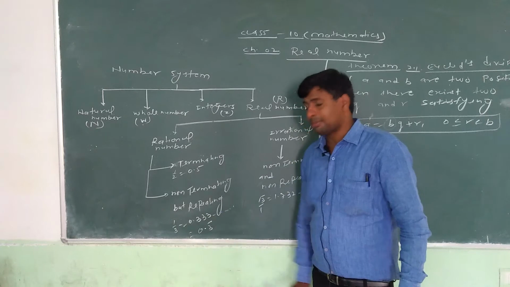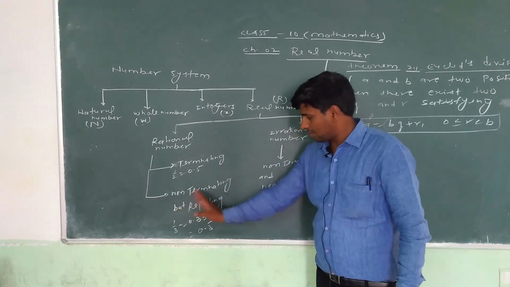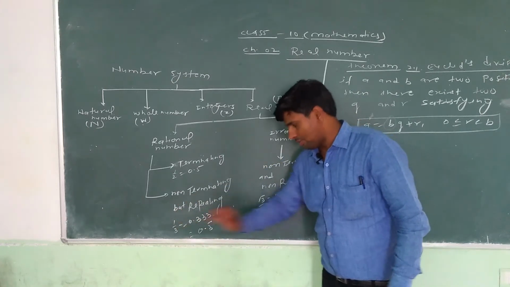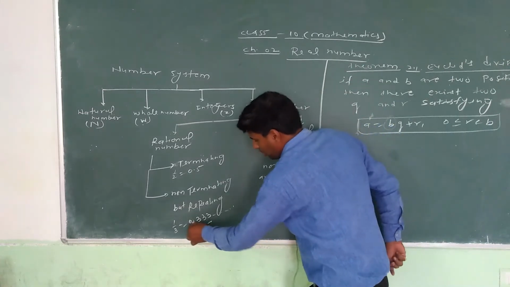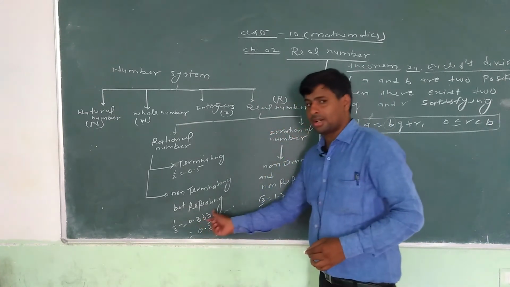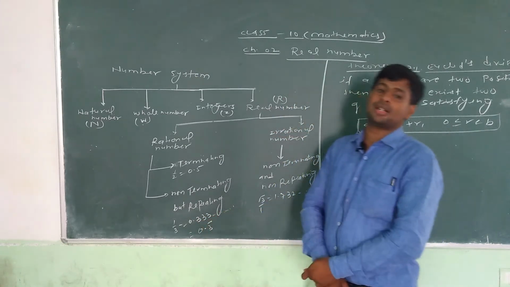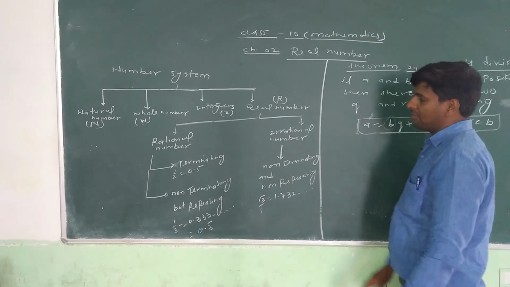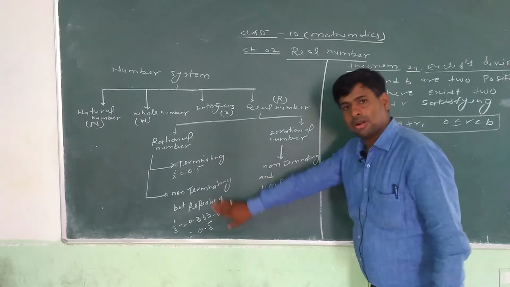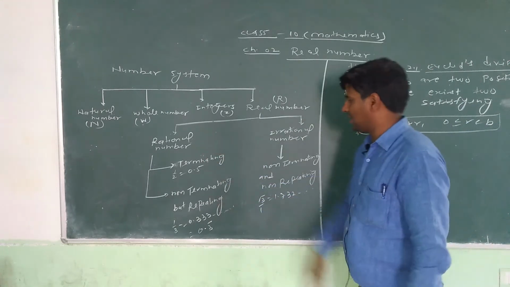Non-terminating but repeating means, for example, 1 by 3. We change it to 0.333, we cannot get remainder 0, so it is non-terminating, and the same digit is repeated. So any number which is terminating or non-terminating but repeating is a rational number.